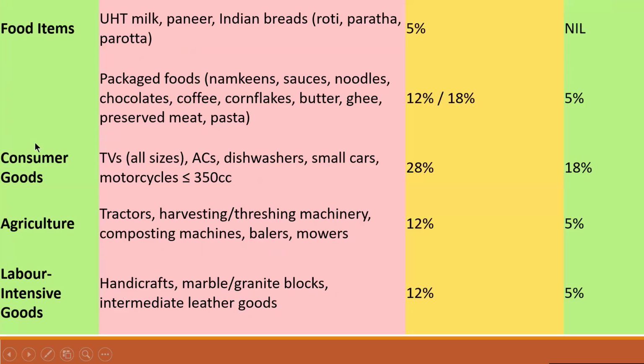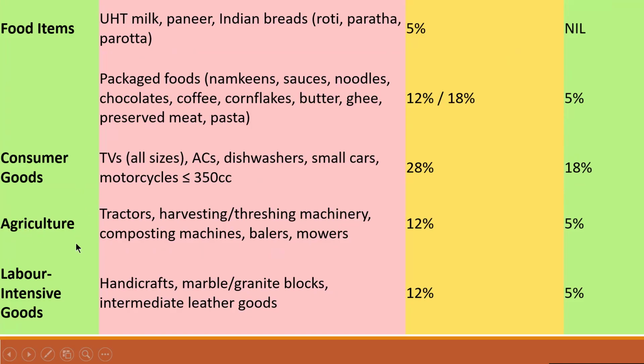For food items like milk, paneer, Indian breads, roti, paratha, etc., previously 5%, the GST rate is now nil. For packaged food, previously 12% or 18%, the revised rate is 5%. For consumer goods like TVs of all sizes, AC, dishwashers, small cars, and motorcycles below 350 cc, previously it was 28%. Now the revised rate is 18%.